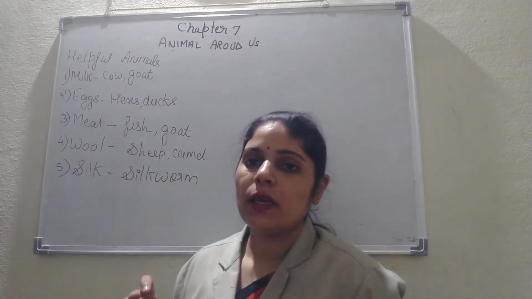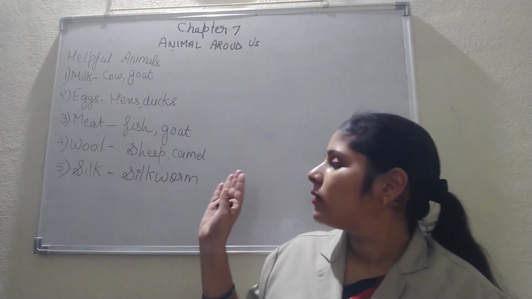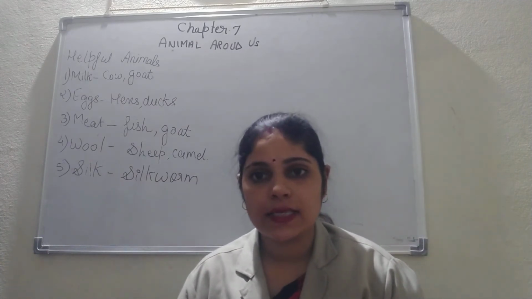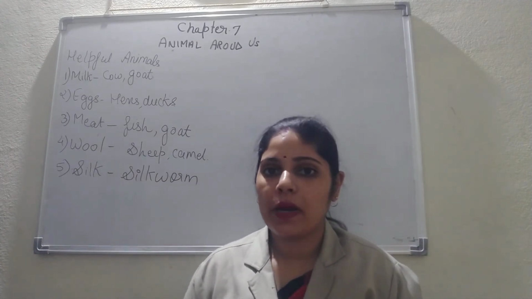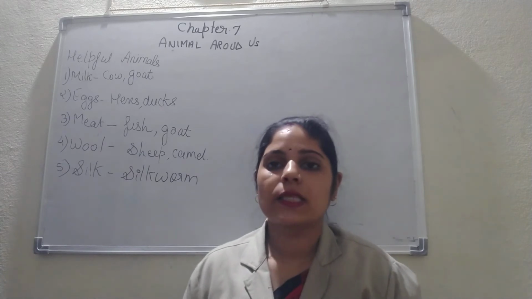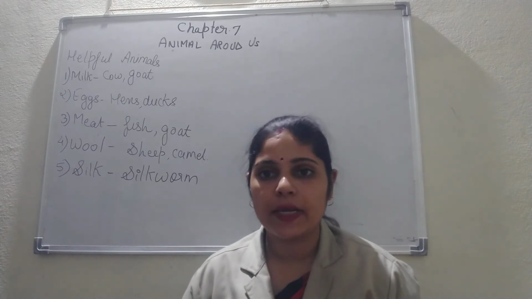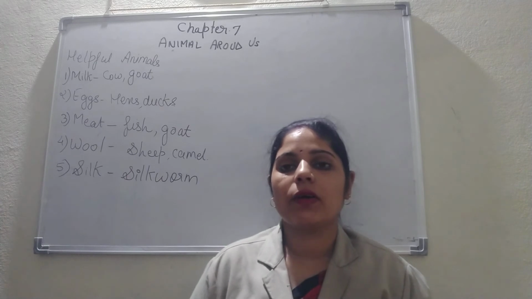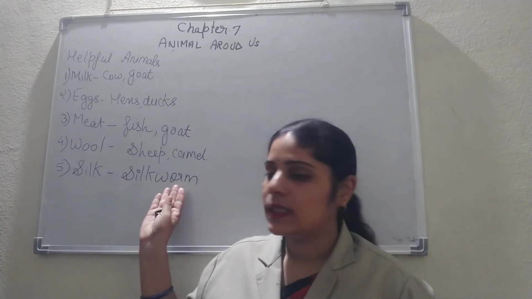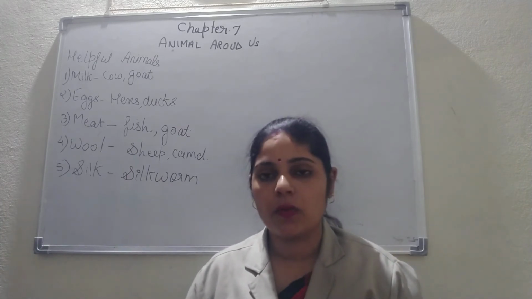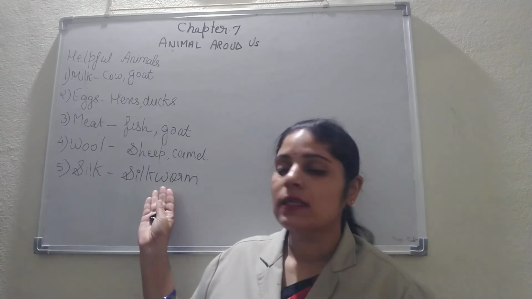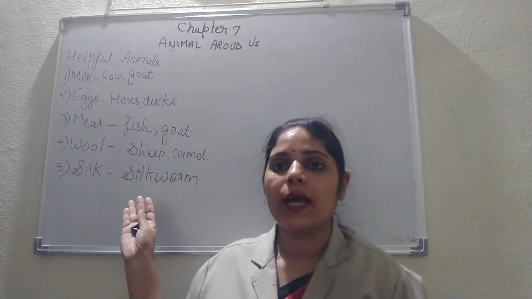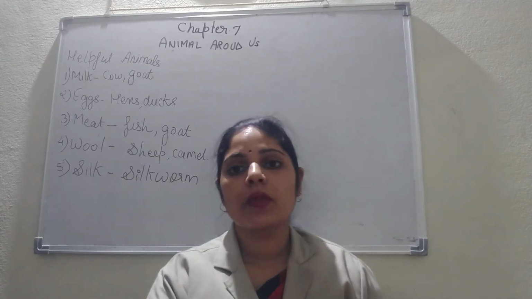Mostly people or ladies are wearing silk saris. Some people are wearing silk kurta, silk suit. So from where are we getting this silk? We are getting this silk from an insect called the silkworm. The cocoon of the silkworm is boiled and the silk threads are obtained.